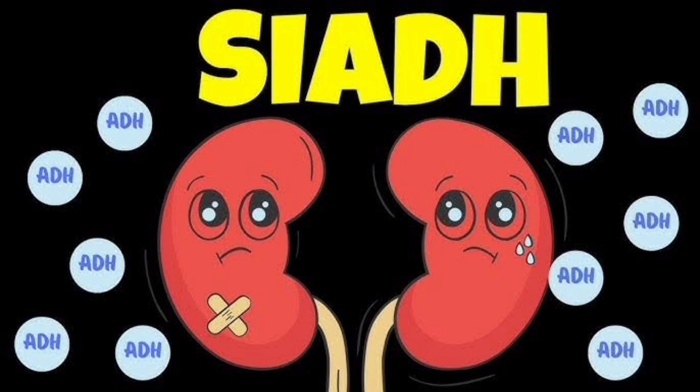First of all, what is SIADH? It is a condition in which the body makes too much antidiuretic hormone, ADH. ADH is also called vasopressin. This hormone helps the kidney control the amount of water your body loses through the urine. SIADH causes your body to retain too much water. That's why puffy eyes are a feature.